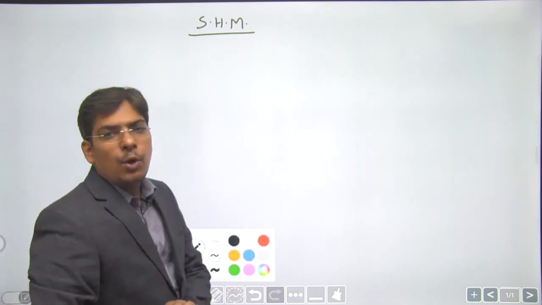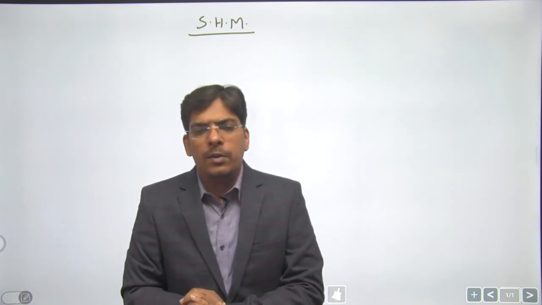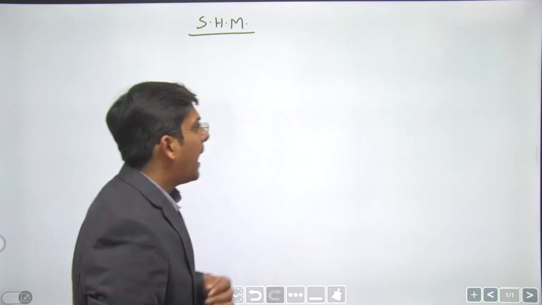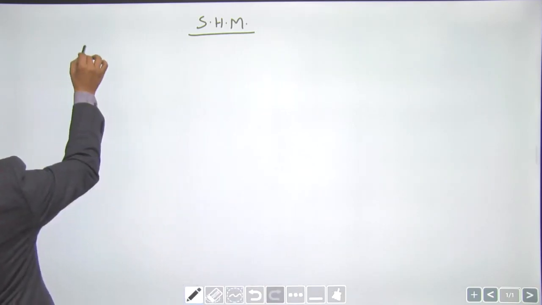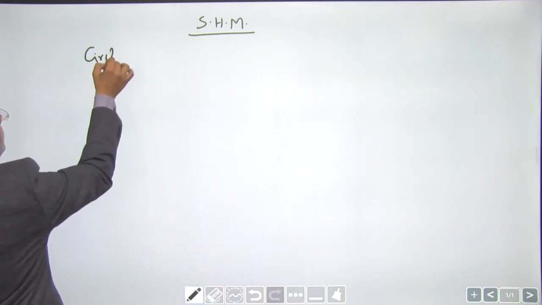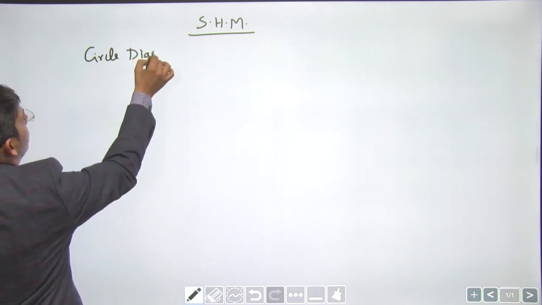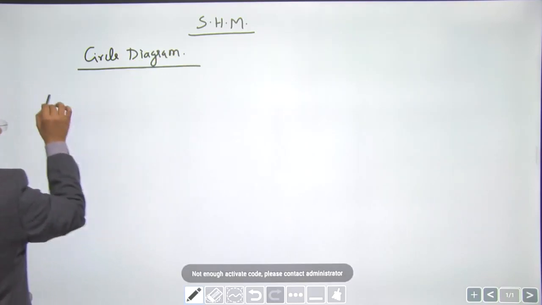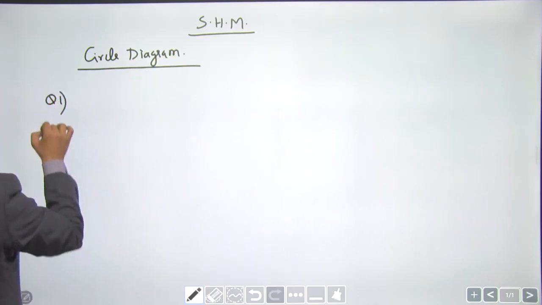After doing this damped oscillation, let us do some basic problems based on phase difference. Calculation of phase difference with the help of circle diagram. So let us do a very popular, very easy question.